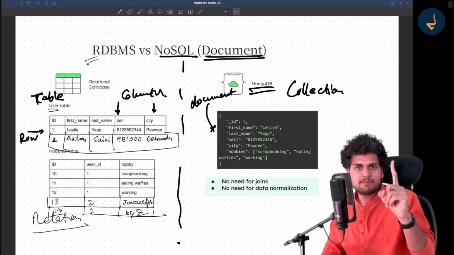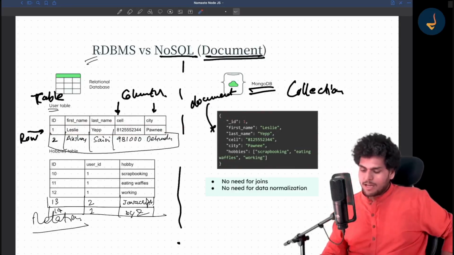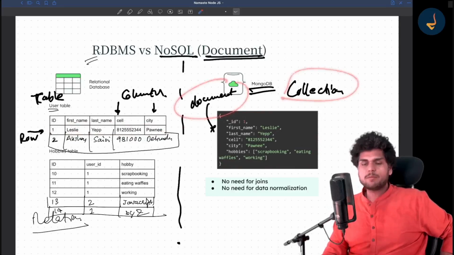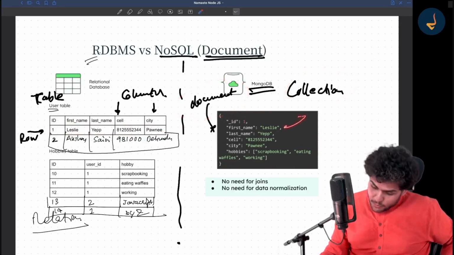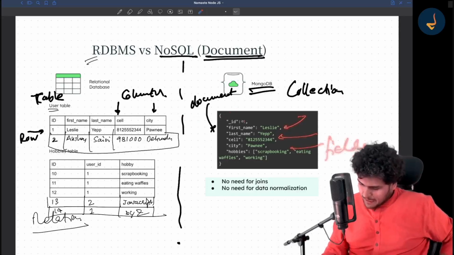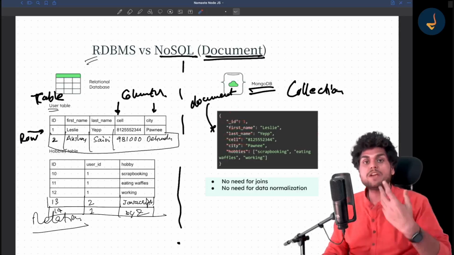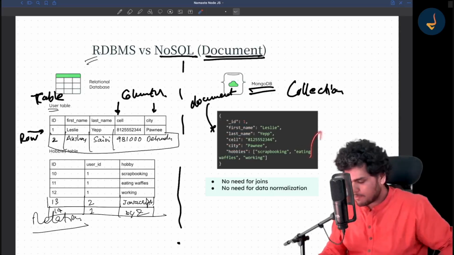One document. Got it? So it has collections and documents. And these things are known as fields. This document has 1, 2, 3, 4, 5, 6 fields. Got it? Fields.